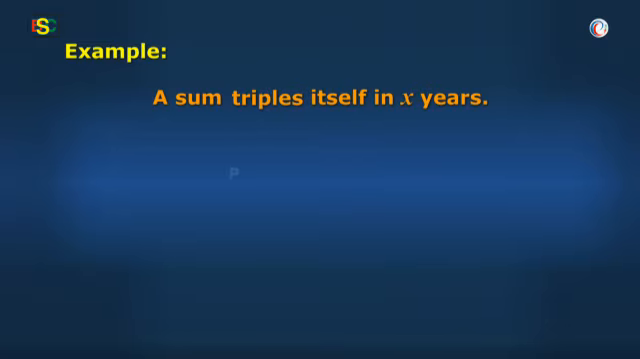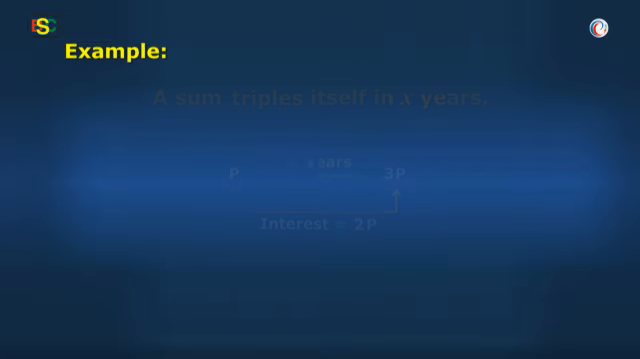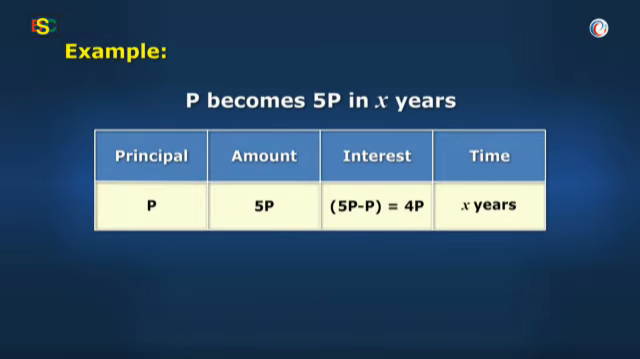What if P becomes 3P in x years? That means we have earned interest of 2P in x years. I'm getting it. It's very simple, Vidya. You just need to understand if P becomes 5P in x years, that means we must have earned 4P as interest. We can use this simple link to do these kinds of questions orally.